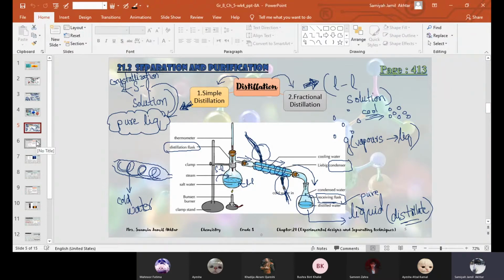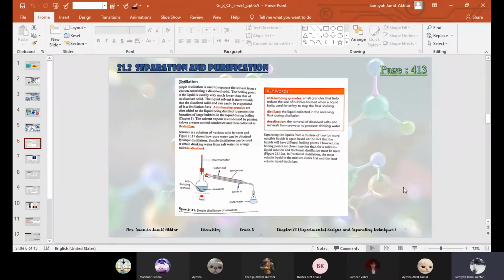So I gave you the introduction of distillation. It's done: simple distillation and fractional distillation. Now we will see what is written in the book. Page 413, please open the book. Today, inshallah, we'll finish distillation, and after distillation, there is chromatography.